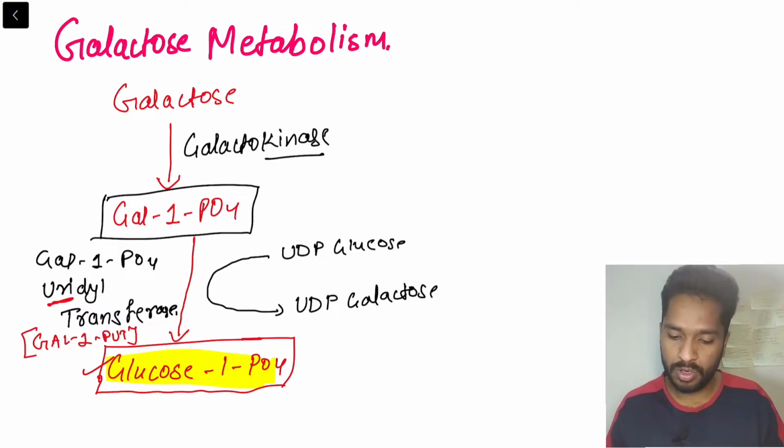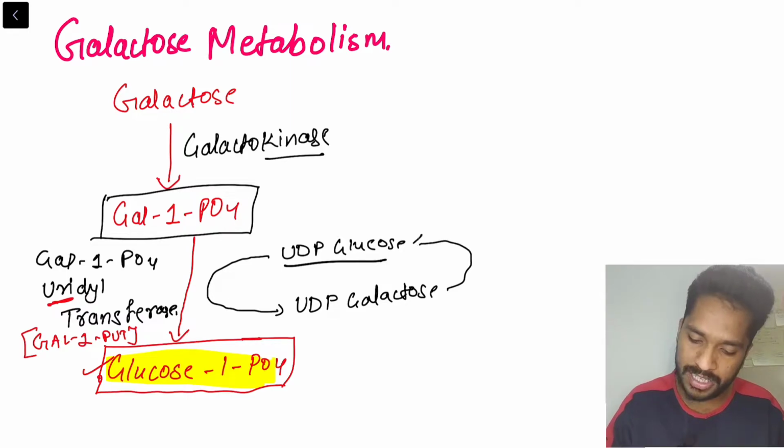For the next cycle we need UDP glucose again, and that occurs with the help of an enzyme called epimerase. I hope I am clear till now.